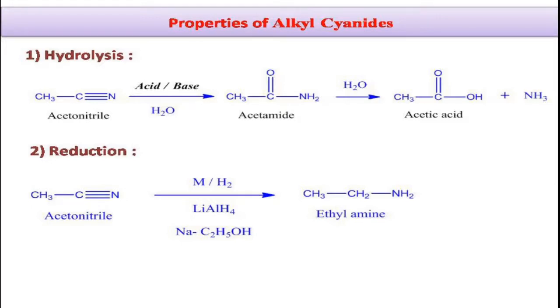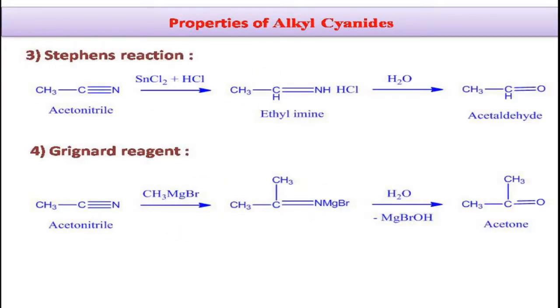These alkyl cyanides will be reduced to give primary amines in presence of hydrogen with a metal like nickel, palladium or platinum, or we will get the primary amines even in presence of lithium aluminum hydride. Metal sodium and alcohol also will give the primary amine as the product.